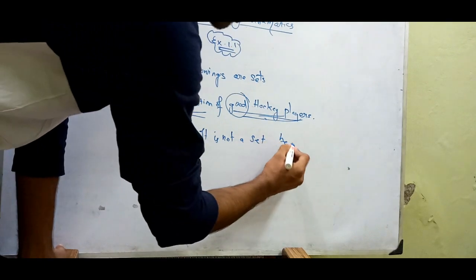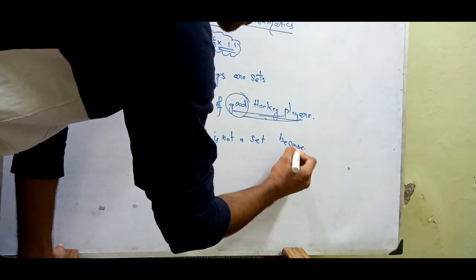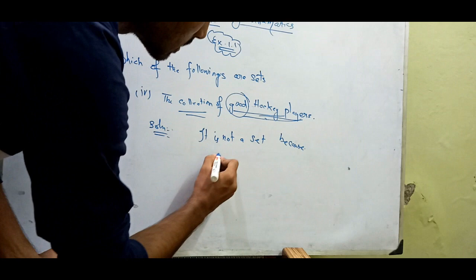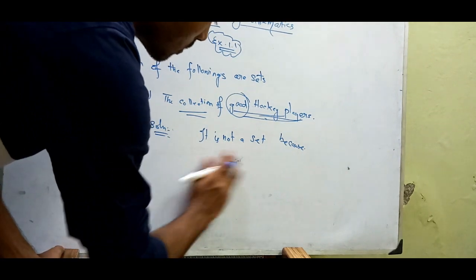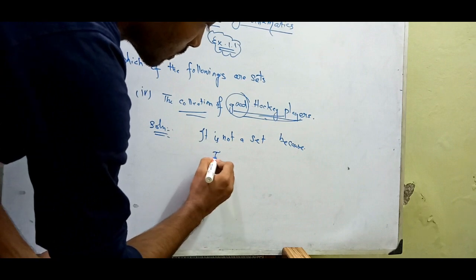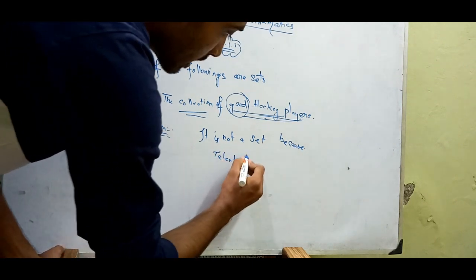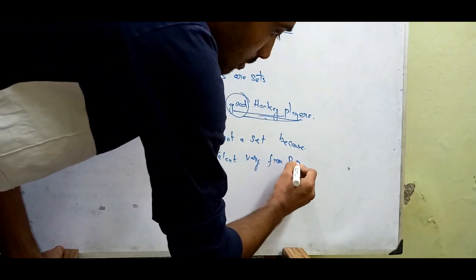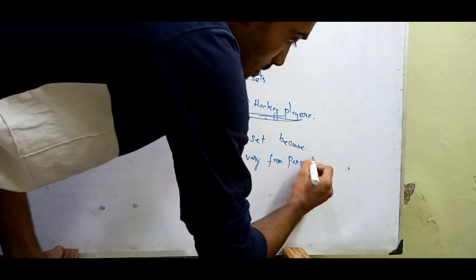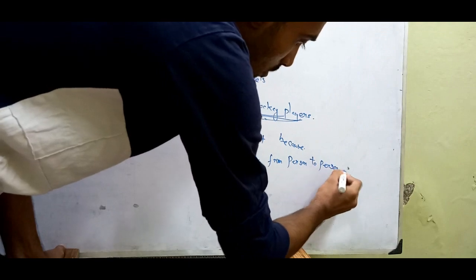The reason is talent varies from person to person.